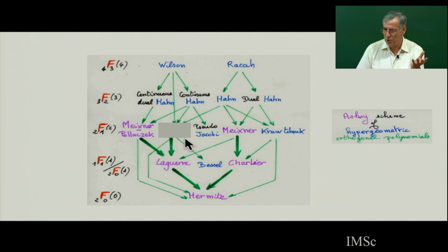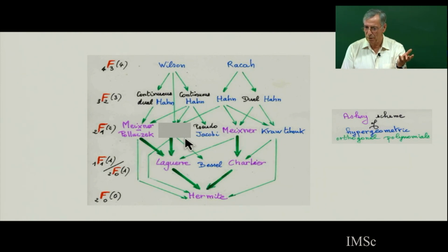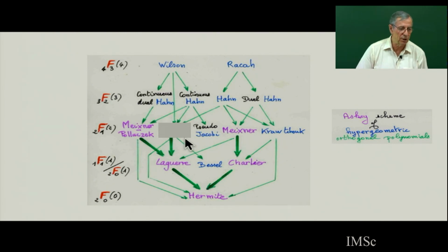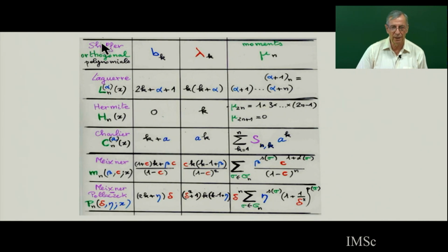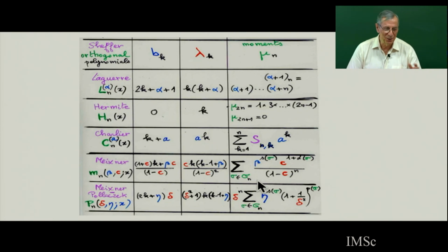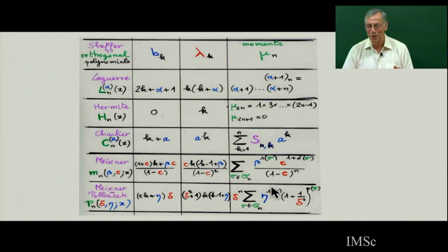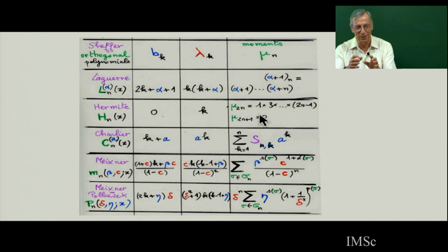Now, using the Laguerre bijection, Laguerre history, this unique bijection, you can get all combinatorially the moments of all the Scheffer. So this is the five classes of Sheffer, the five classes of BK, the five classes of lambda k, and all the moments with even some parameter. So don't look at the detail, I will give the detail. But all these formulas, all these moments can be deduced from the single Laguerre bijection.